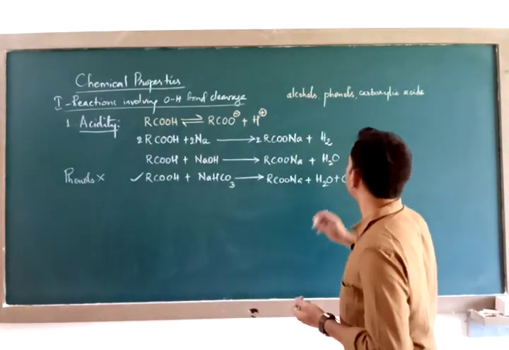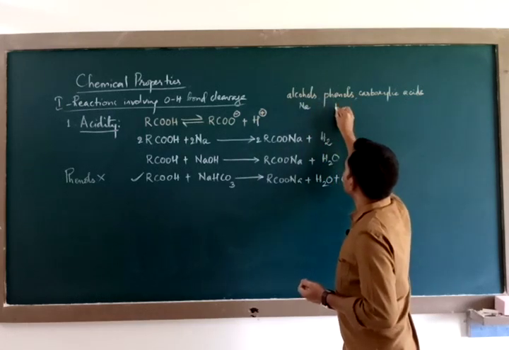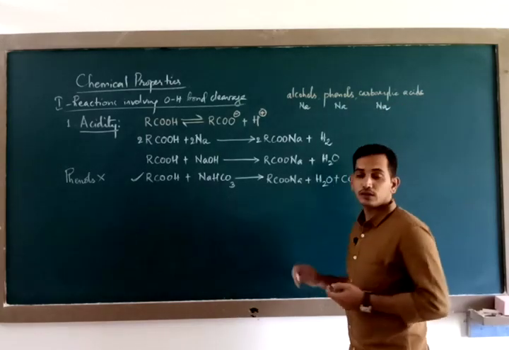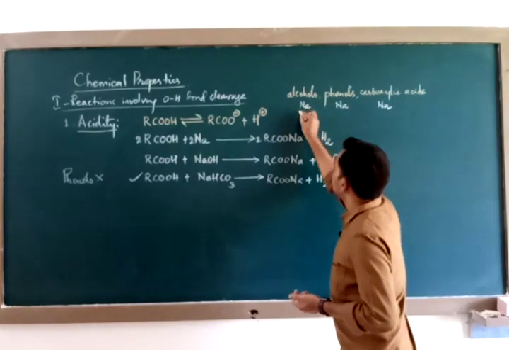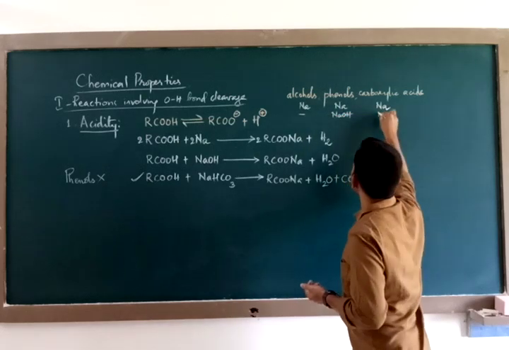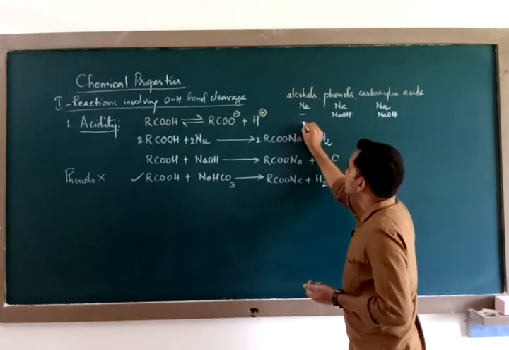So on a comparative ground, whether alcohols react with sodium? Yes. Phenols react with sodium? Yes. Carboxylic acids react with sodium? Yes. They all react. Whether alcohols react with base? No. Phenols react with base? Yes. Carboxylic acids react with base? Yes. Whether they react with carbonates and bicarbonates?